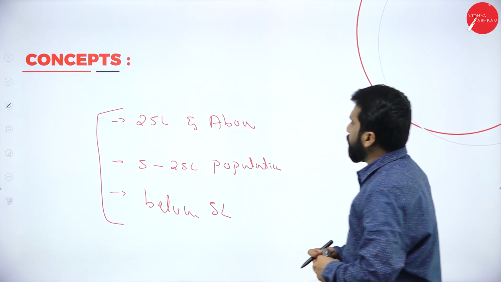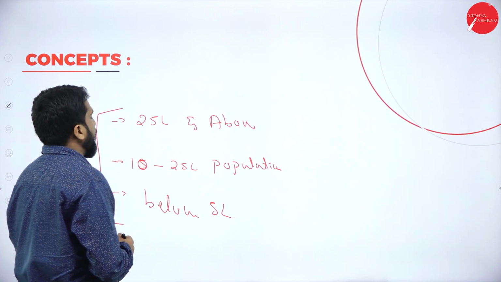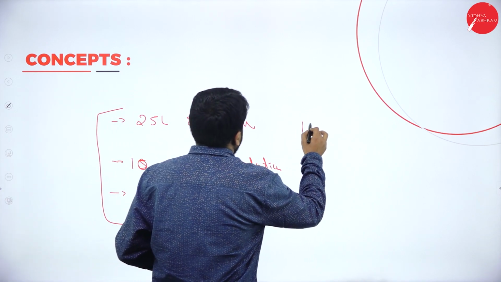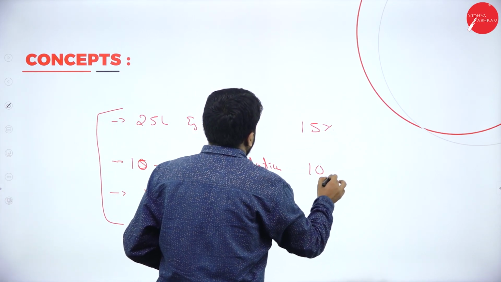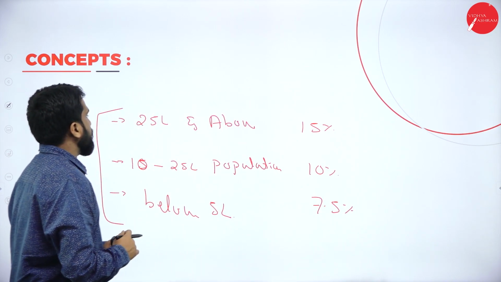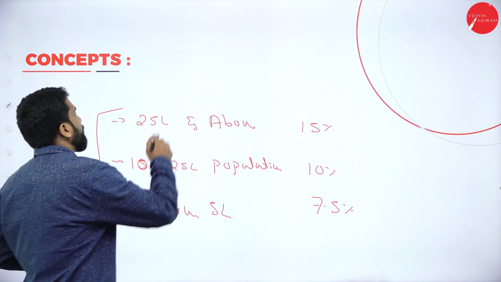So these will be your slabs. Now it is not 5 lakh, it is 10 lakh to 25. Now the percentage will be 15%, 10% and 7.5%.